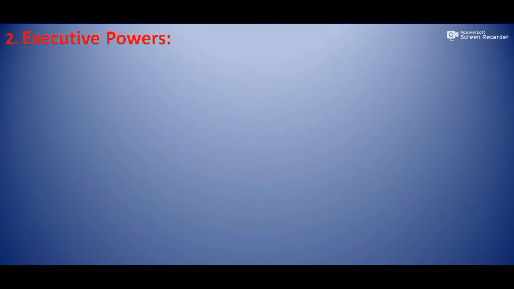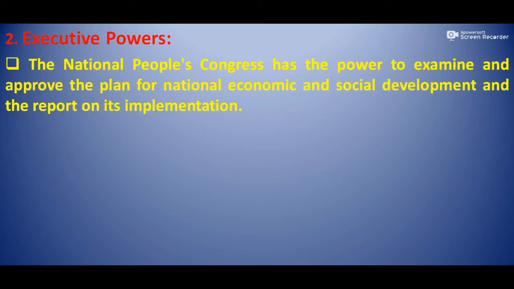Now we shall discuss the executive powers. The National People's Congress has the power to examine and approve the plan for national economic and social development and reports on its implementation.